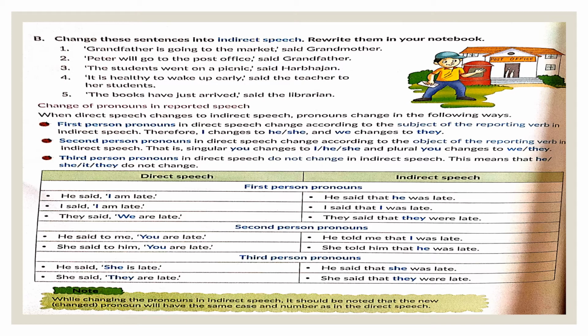The pronoun that will be used for me here is I. "She said to him, you are late." What is the object here? Him. She told him that he was late. So the pronoun that will transform for the object him is he.